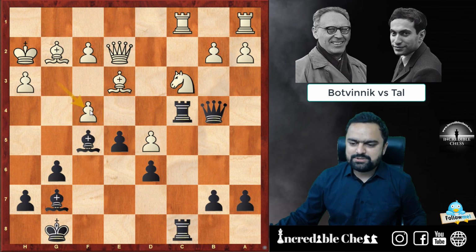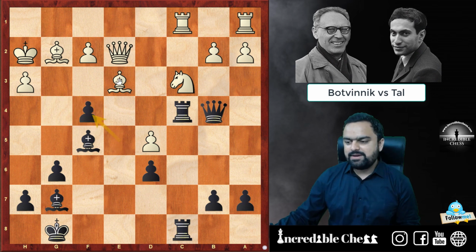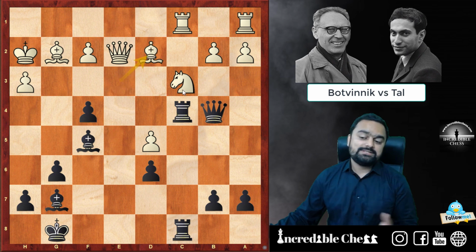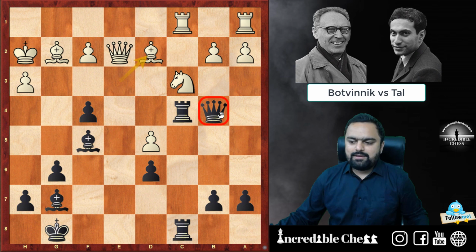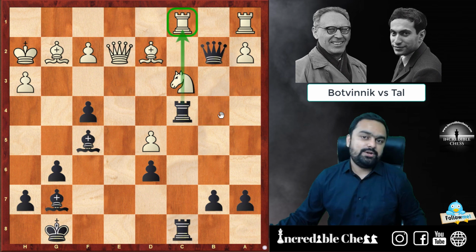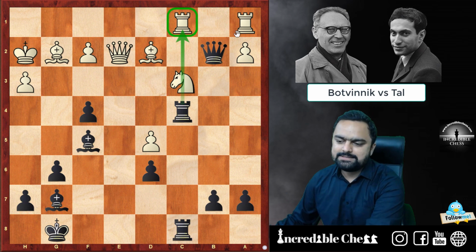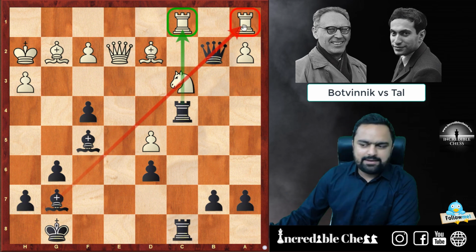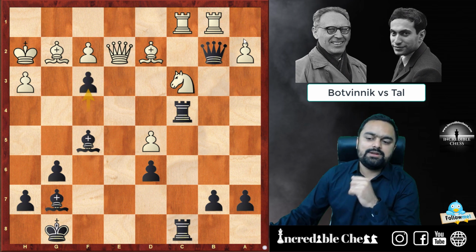Okay, g captures f4 and e captures. Okay, Tal has sacrificed a piece, but why? Here the opponent goes for bishop d2. Now this knight can move anytime and the queen on d4 will be under attack. And here in this situation, he goes for queen to b2. Well, he's putting some pressure on the c file, as well as some pressure on this diagonal. Okay, now rook a b1 attacking the queen in this position, and now here he plays the f3 move.